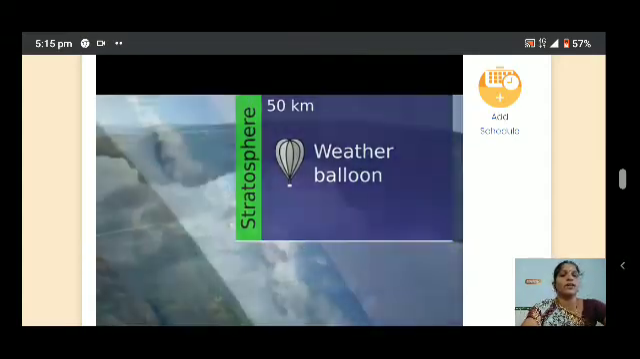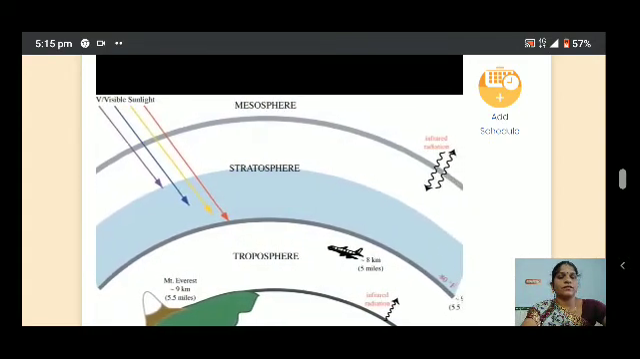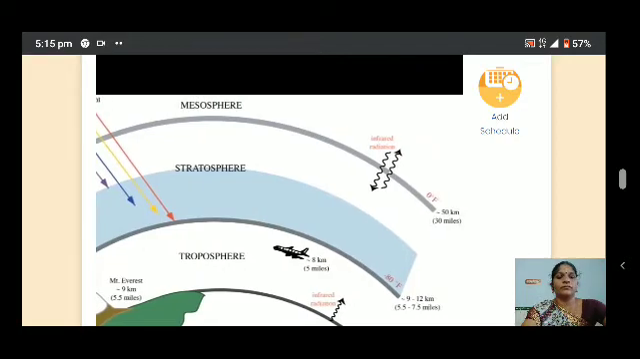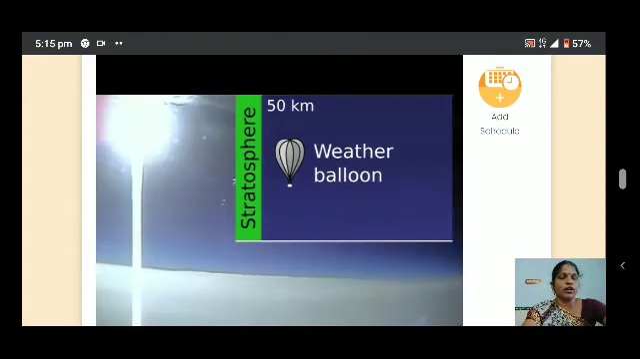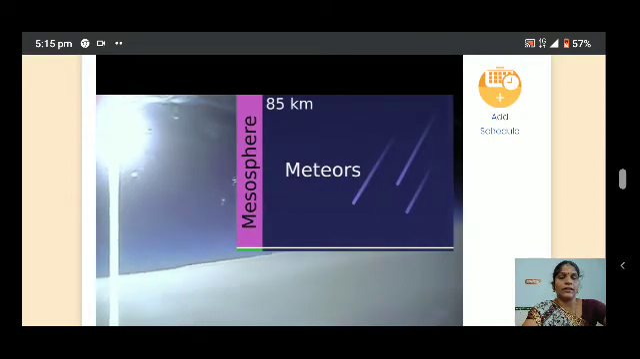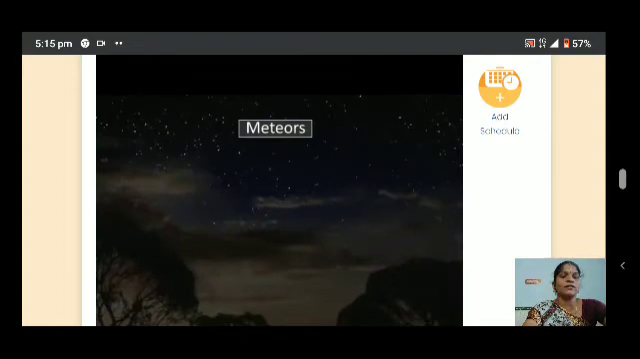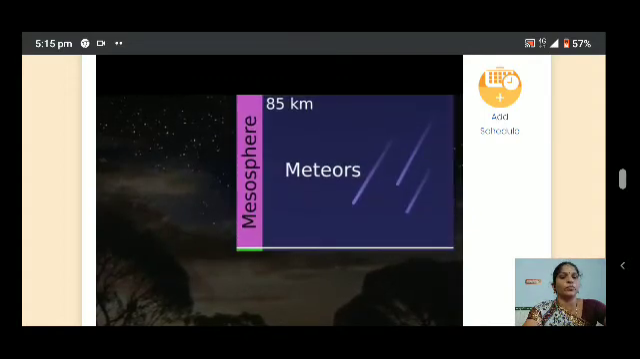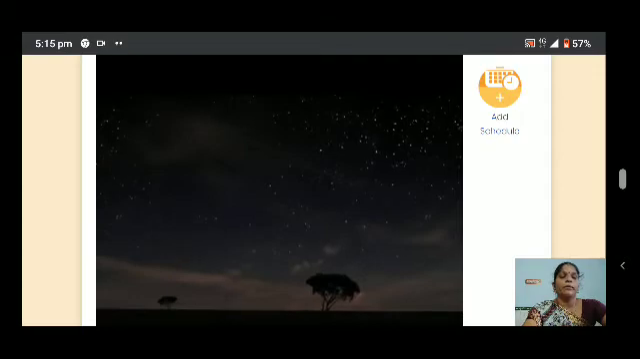Stratosphere. The next one is the stratosphere. We know the stratosphere protects us from the ultraviolet rays because the ozone layer is present there. Then the mesosphere. Meteors touching the mesosphere in the atmosphere turn into meteoroids. The burnt-out things are called meteoroids. We are used to saying that is a shooting star.